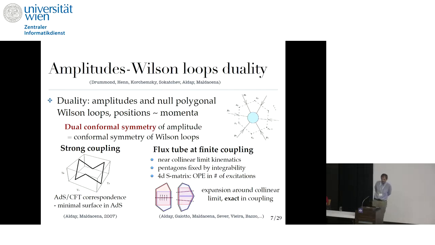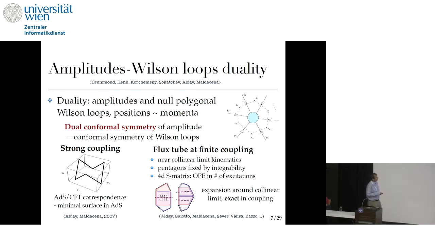And using this picture, many important results have been achieved. So in the original work by Alday and Maldacena, the strong coupling limit of the scattering amplitudes was calculated as a minimal surface in AdS using the AdS/CFT correspondence.